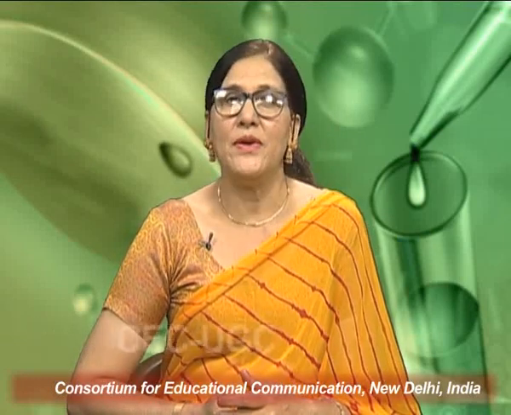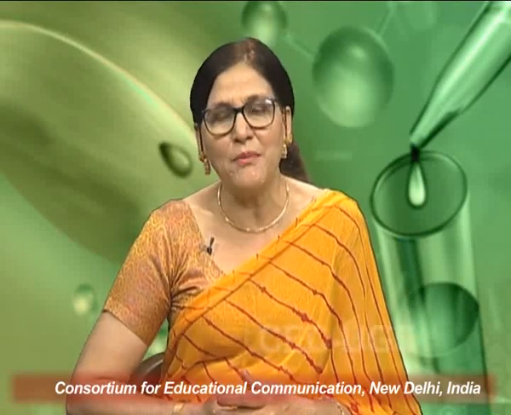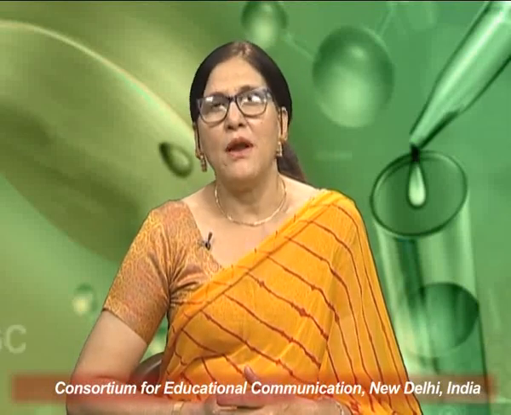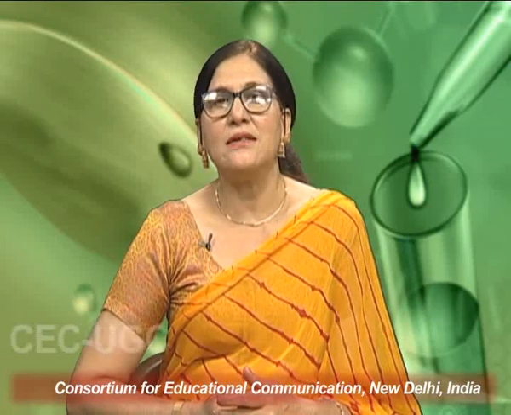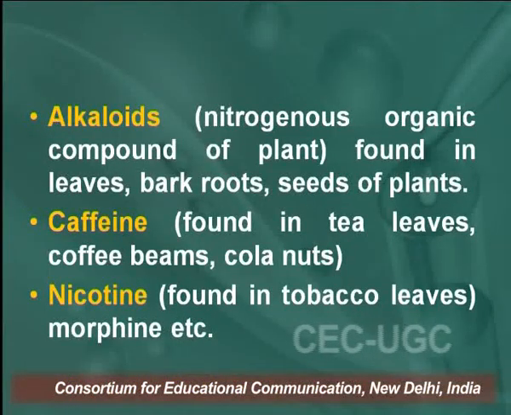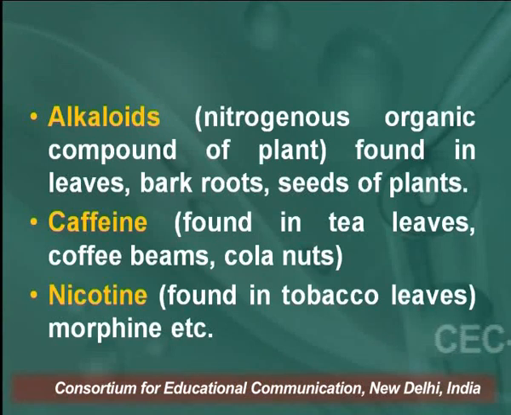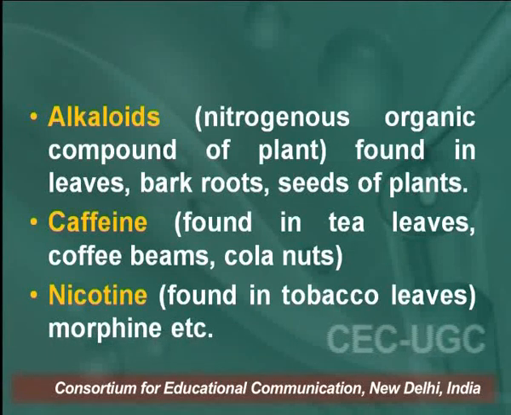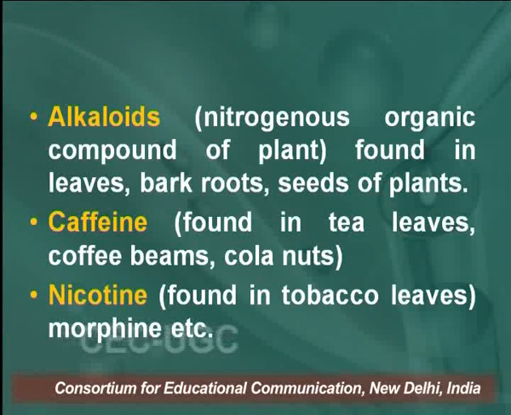These are nitrogenous organic compounds of plants found in leaves, bark, roots and seeds of some plants. I would like to tell you examples of alkaloids. A very important example is caffeine. Learners, caffeine is an alkaloid and a plant product, and everyone knows caffeine is found in tea leaves, coffee beans and cola nuts.